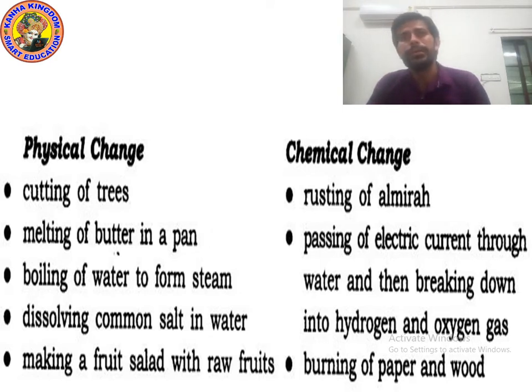Making a fruit salad with raw fruit is actually a physical change, because both are still fruit. I hope you understood all the examples. Please write down. I am giving you 10 seconds.